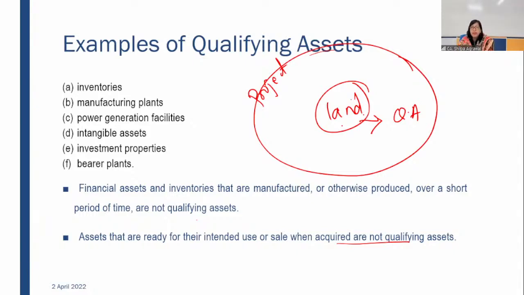Please consider this. This is very important. And mind you, in your GFRS paper, this current attempt, which was your December 2021, there was a question on this. They had issued convertible debentures or convertible bonds, and the proceeds from those convertible bonds were used for a project, for expansion of the project. In that project, they purchased a land, and on that land they constructed a facility. The difference is that the fund was used for the project. In that case, land is also a qualifying asset.